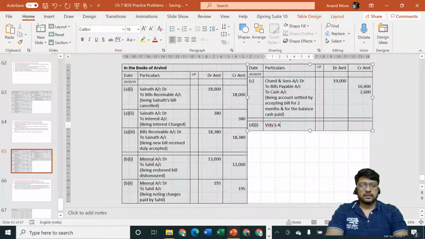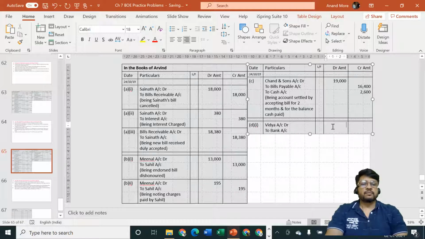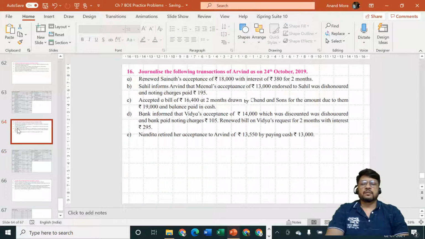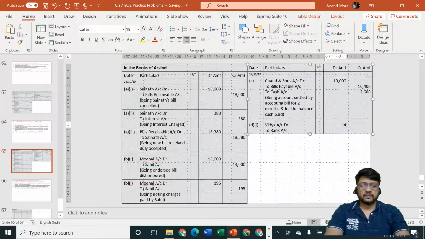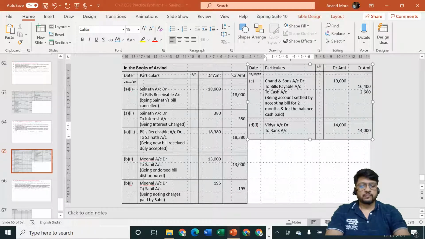Vidya account debit to bank account. What is the amount? Amount is rupees 14,000. Being discounted bill dishonored.